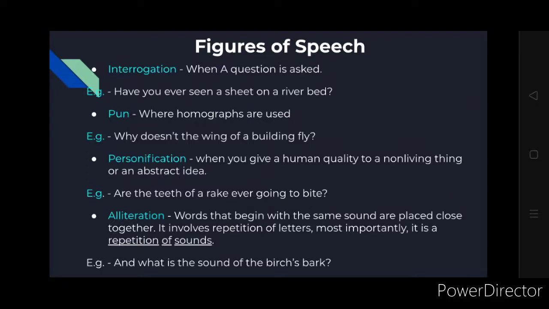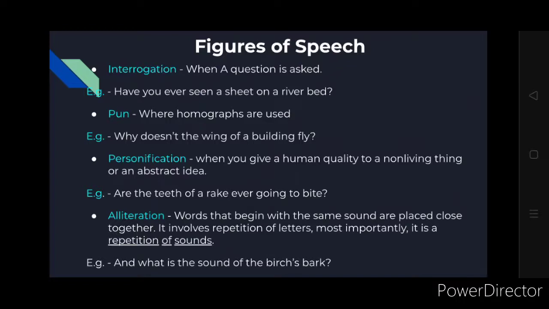So all the statements are interrogative. The second one is pun, where homographs are used, as we studied earlier before starting the poem. Why doesn't the wing of a building fly? So the wing is the homograph here, and the whole poem has a dozen homographs in it.